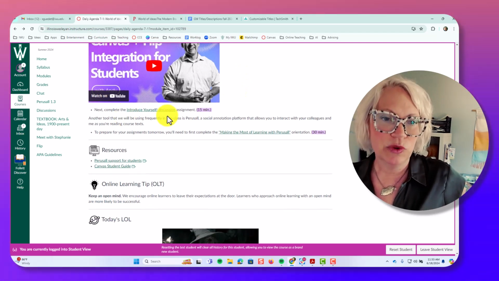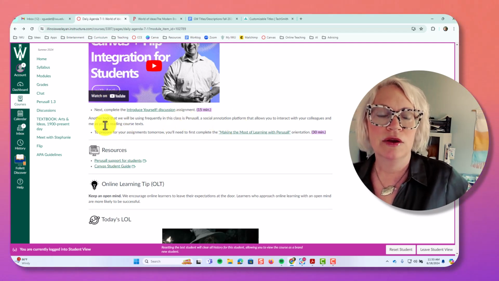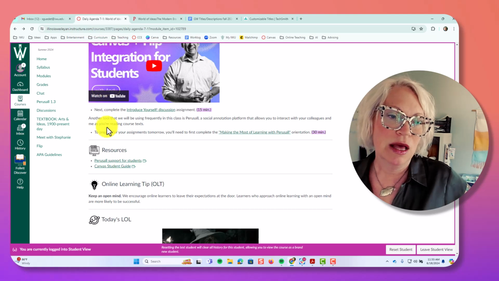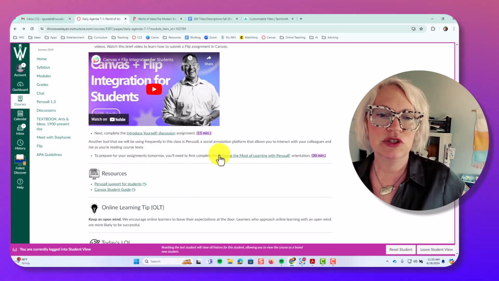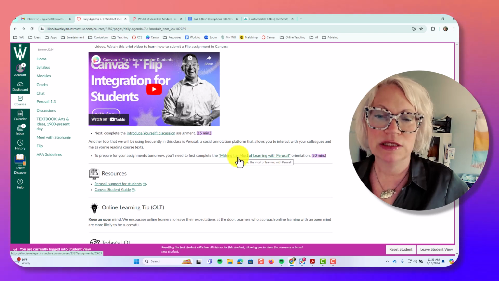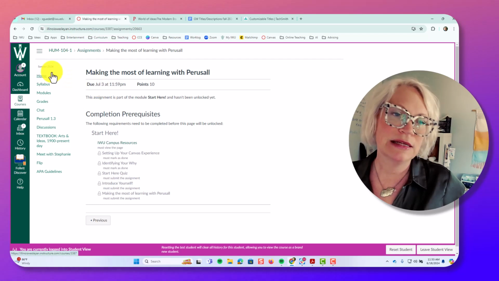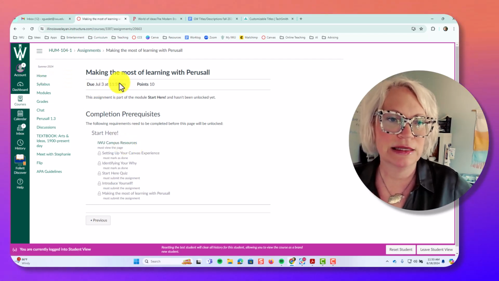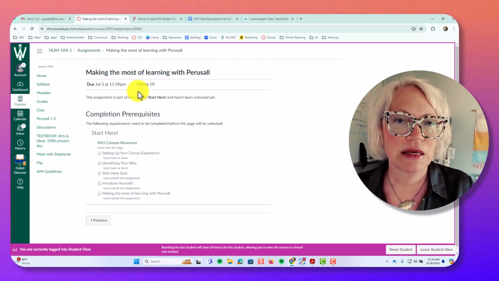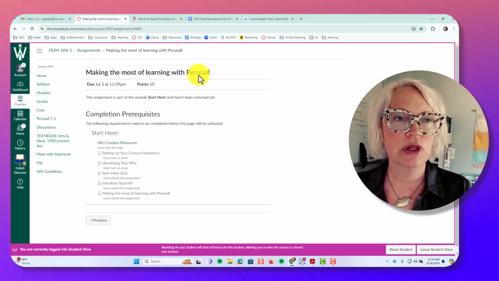Another tool that we're going to be using, as I talked about, is Perusal. You'll notice in your module that you need to complete this Making the Most of Learning with Perusal orientation. So you will click here and you will be directed. This isn't going to work for me because I'm using the test student, but you would be directed into Perusal.